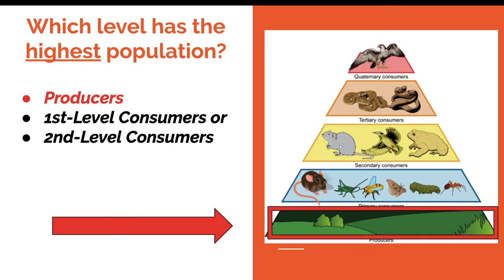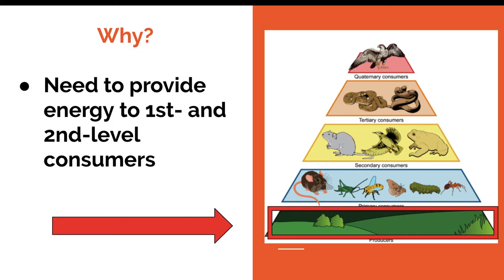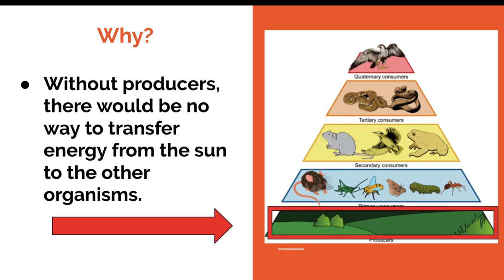And the answer is the producers. So the reason why is that producers need to provide energy to the first and second level consumers. Okay? If you remember, without producers, there would be no way to transfer energy from the sun to the other organisms. So the producers are autotrophs. They make their own energy and they get that energy from the sun. The primary consumers all the way up to the top level consumers are heterotrophs. They do not make their own food, so they rely on the producers for food.